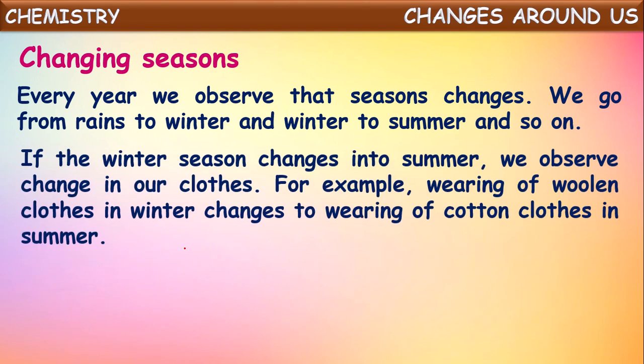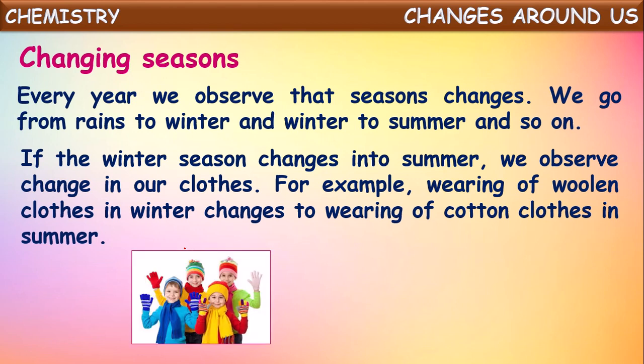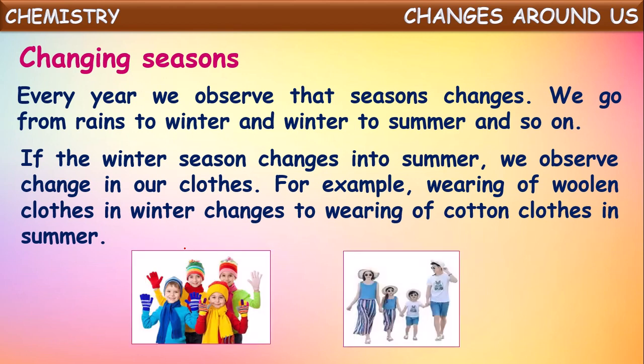If the winter season changes to summer, we observe change in the clothes which we wear also. Have you observed this? We wear different kinds of clothes in different seasons. For example, wearing of woolen clothes in the winter changes to wearing of cotton clothes in the summer. Isn't it? In the winter season, the temperature will be very low, very cool.